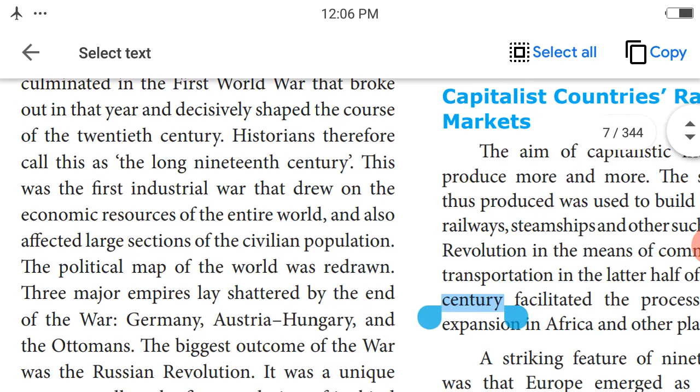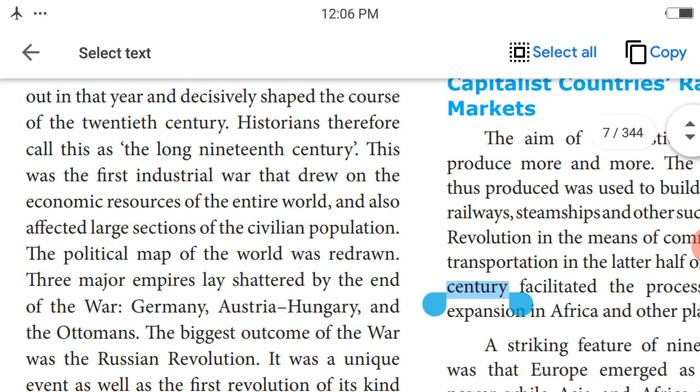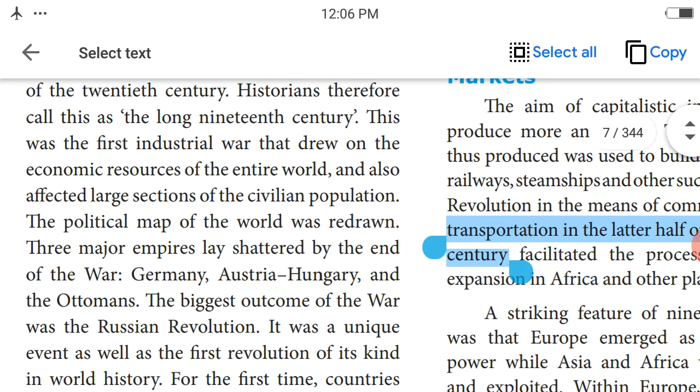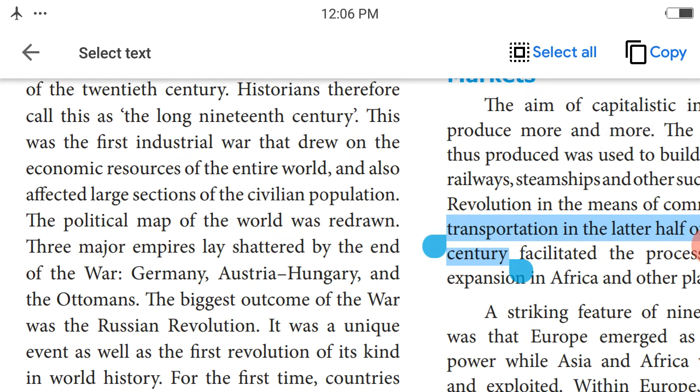Historians say that the 19th century is the long 19th century. This was the first industrial war that drew on the economic resources of the entire world and also affected large sections of the civilian population. First industrial war means the economic resources of the entire world were destroyed.